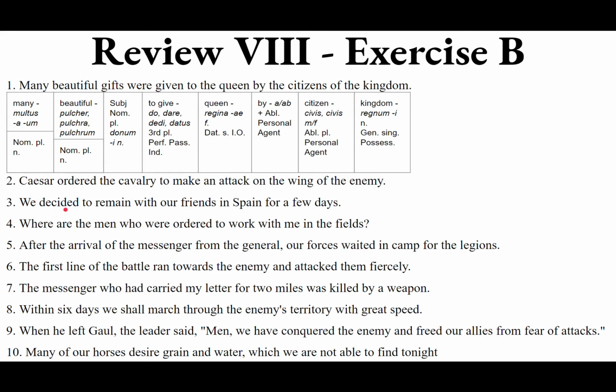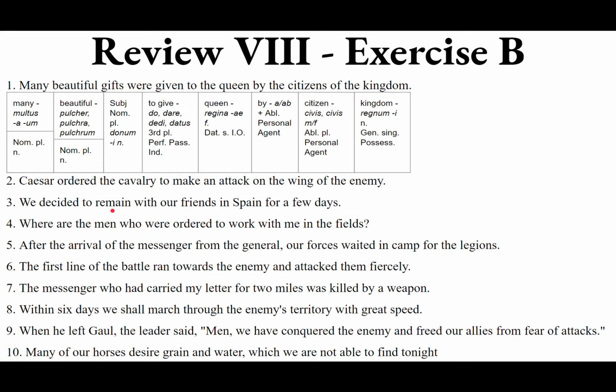Perfect tense of constituo, constituere, constitui, constitutus. Constituo takes a complementary infinitive, often to complete its meaning, especially if the verb means to decide. So we decided upon something. So constituimus. Constitui, chop off the i, that's the third principal part, to get the perfect stem, and then add imus. Perfect. We decided. Constituimus, present active infinitive.